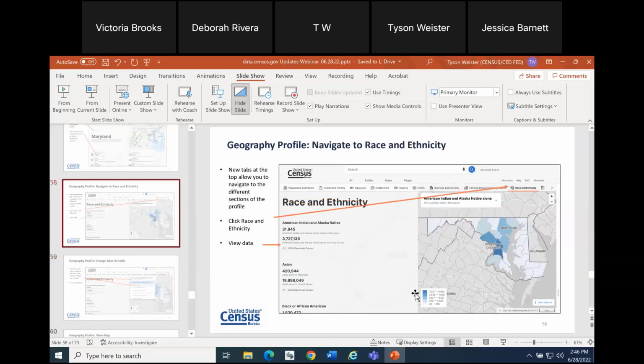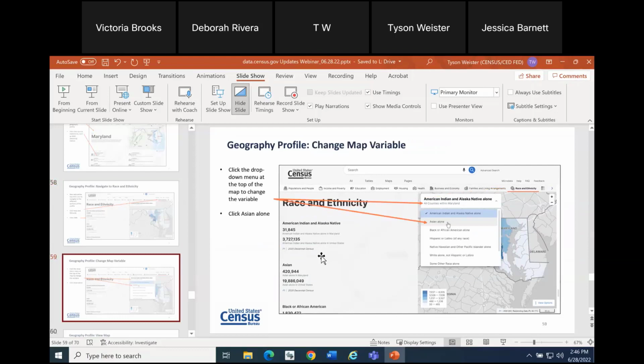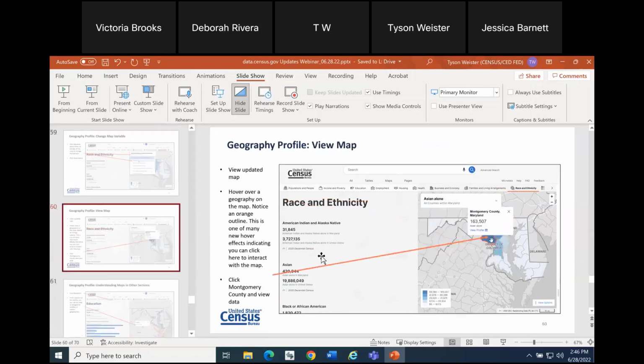So by default, it was providing the very first possible value for American Indian Alaska Native. You can change that to, for instance, Asian alone or any of the other major race groups. And then your map will be updated. When you go to view the data on your map, if you hover over any of the geographies, here I'm hovered over Montgomery County, Maryland, you can see in the screenshot, and there's orange around it. That means that I can interact with that part of the site. Another example of a hover effect. And when I click it, it provides the data, 163,507 Asian alone people in Montgomery County, Maryland.